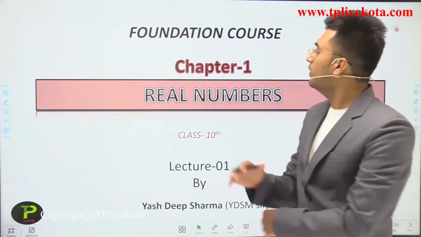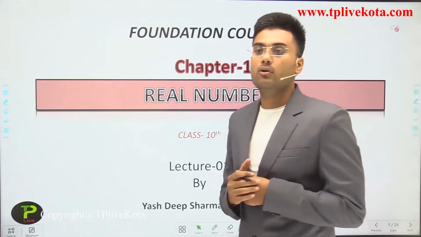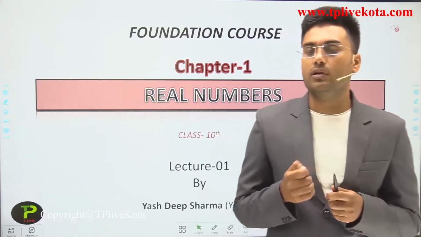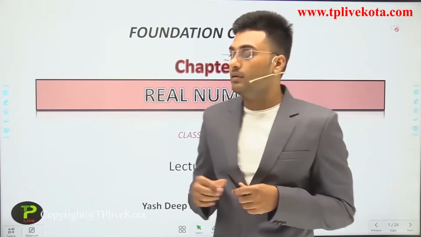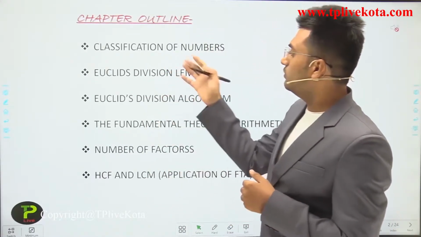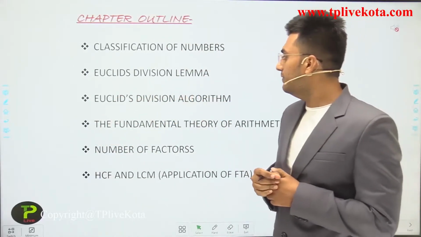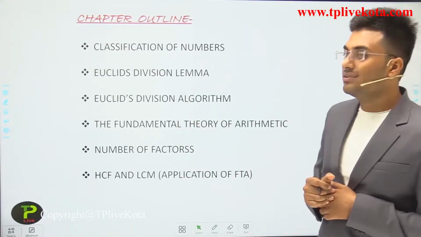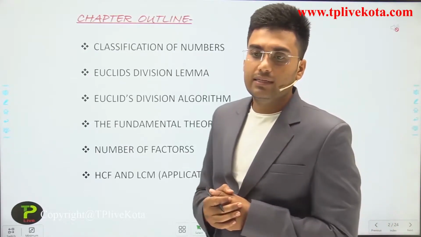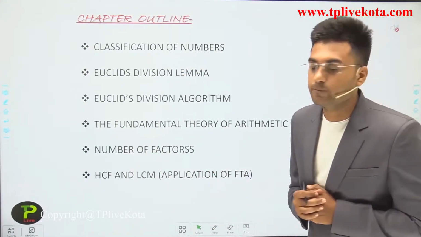The first chapter of class 10th mathematics is real numbers. You all know about real numbers and you are very familiar with numbers, because without numbers our life is incomplete. This is the complete chapter outline. First of all, we discuss the classification of numbers, then Euclid's division lemma, Euclid's division algorithm, and the fundamental theorem of arithmetic, in short FTA. The next is number of factors, then HCF and LCM, which are applications of the fundamental theorem of arithmetic.